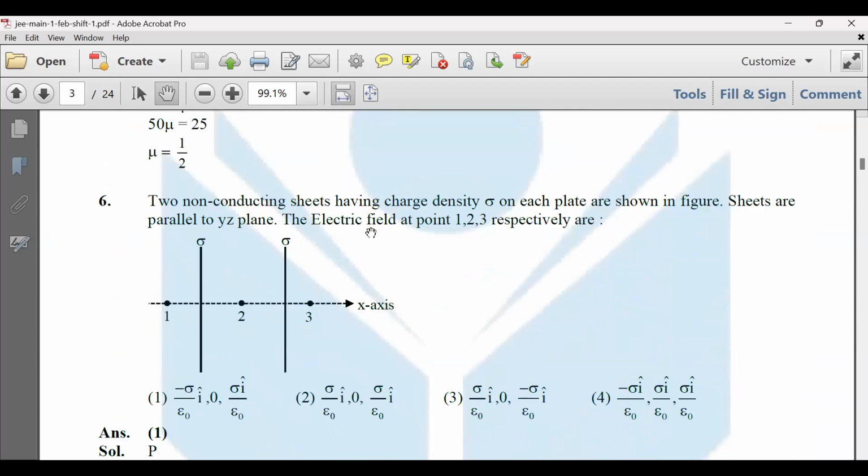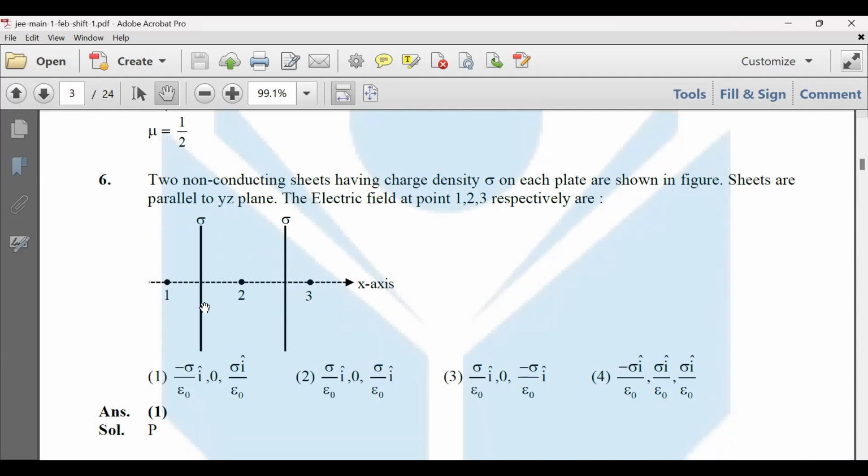See, two non-conducting sheets having charge density sigma, parallel to each other. See, exact question. Exact. This one. Yes, sir. Just 2 days afterwards it came in the exam. Same. I gave you all the 3 points. The only difference between my question and this is that here they are both positive, while in my question one was positive and the other negative.